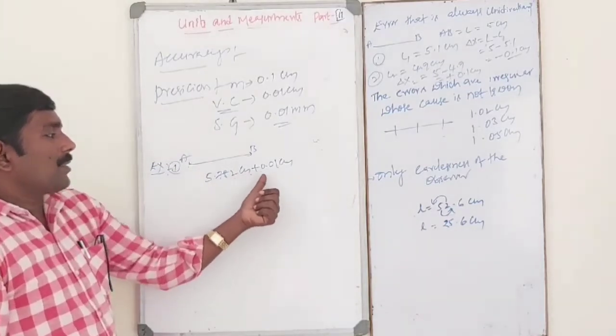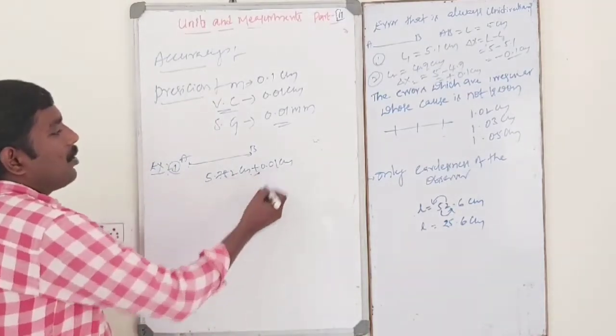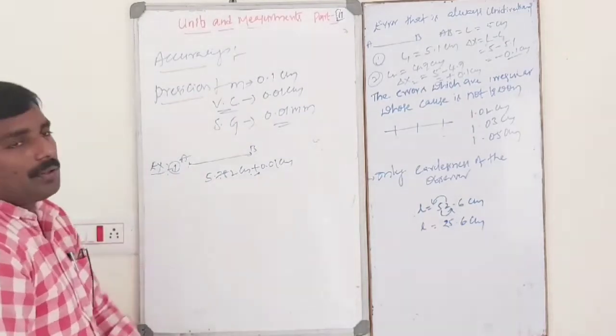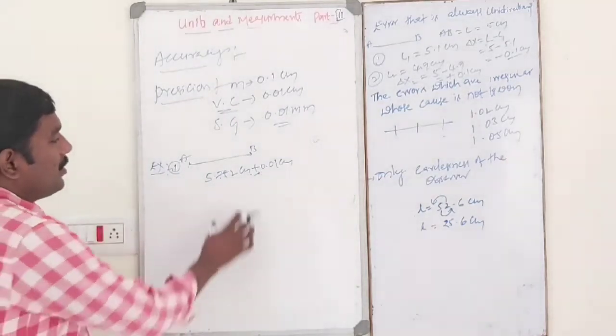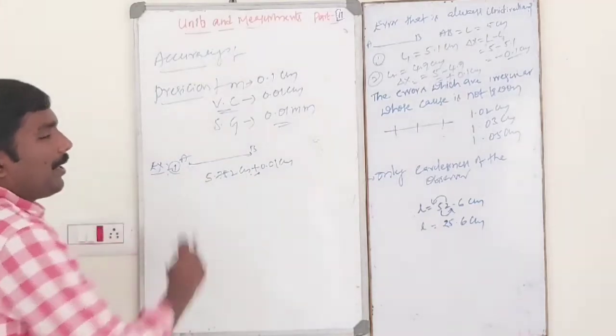5.782 centimeter plus or minus 0.01 centimeter. This is the true value, and this is the error. So this is the true value of the given wire.